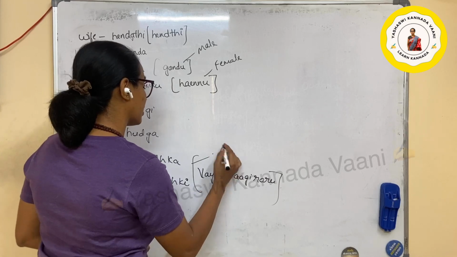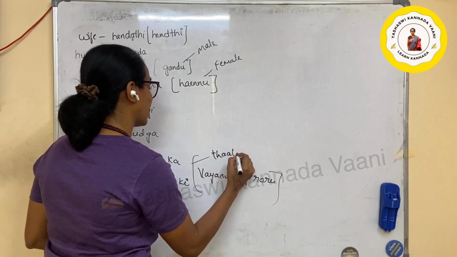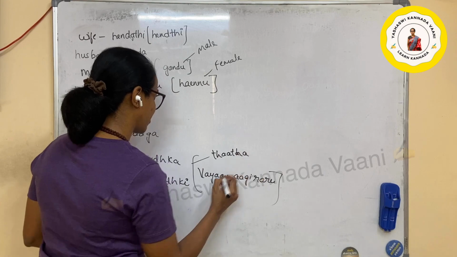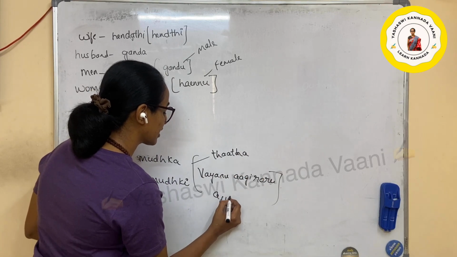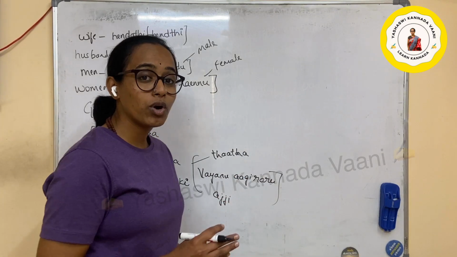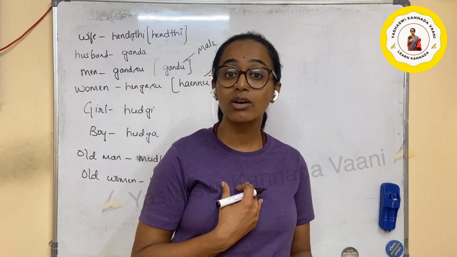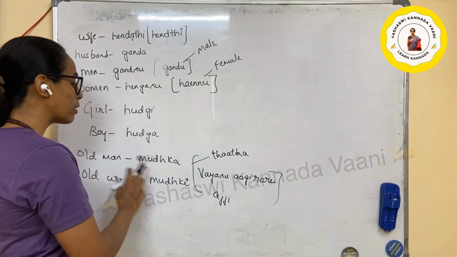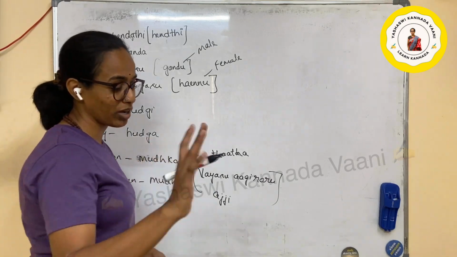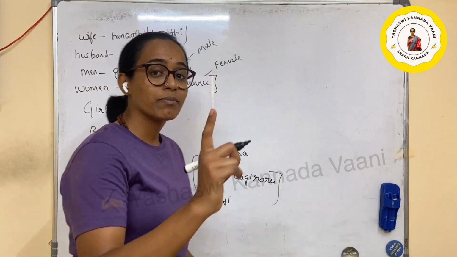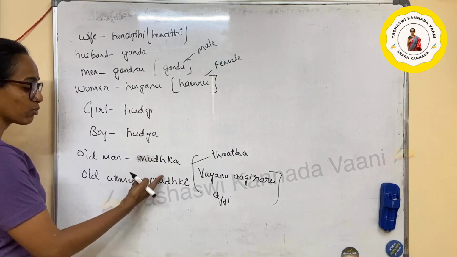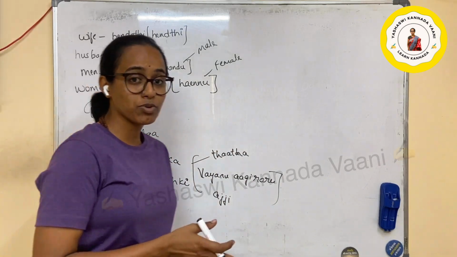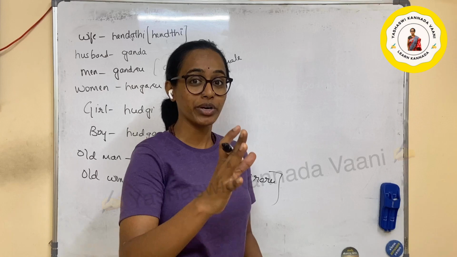For Muduka, you will say Tata. Okay, Tata is basically a grandfather. Ajji is a grandmother. But still, I want to be very polite in my wording, in my language. So use Tata for an old man, Ajji for an old woman. Sorry about the background noise. But the right word is Muduka and Muduki, which we are not supposed to use because it sounds very rude. Okay na?